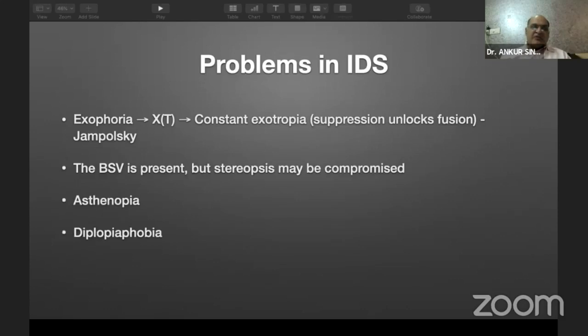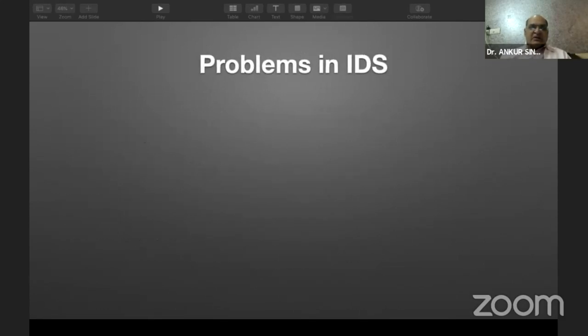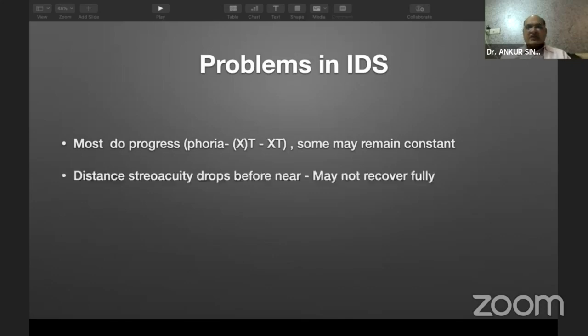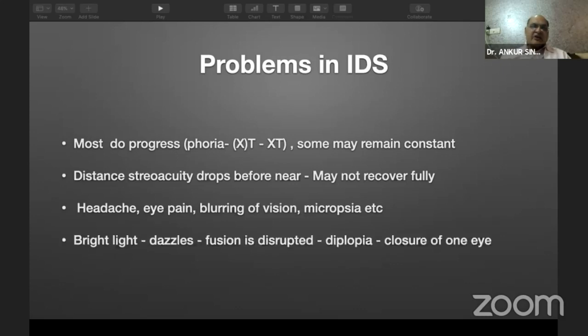There can be problems of asthenopia, diplopia, phobia, and cosmetic and psychological issues. So we all know that exophoria has a tendency to progress to intermittent exotropia and then to constant exotropia, but some may remain constant. The distance acuity drops much before the near, and it may not fully recover. The asthenopic symptoms may include headache, eye pain, blurring of vision, and occasionally micropsia.